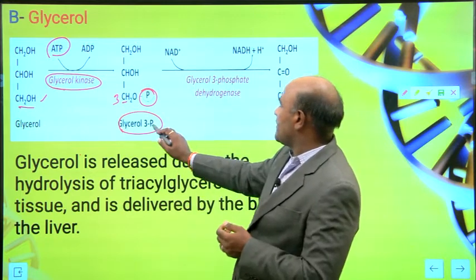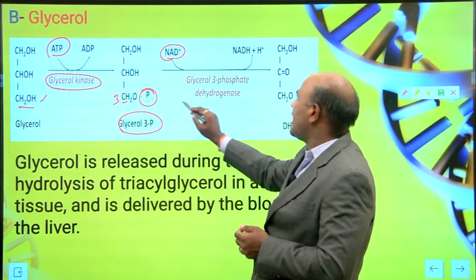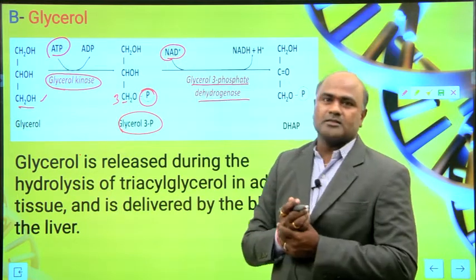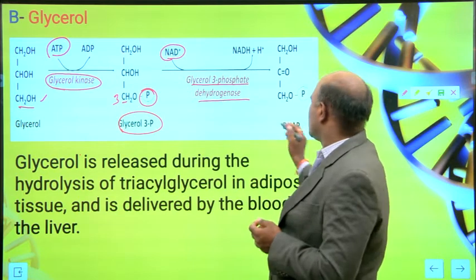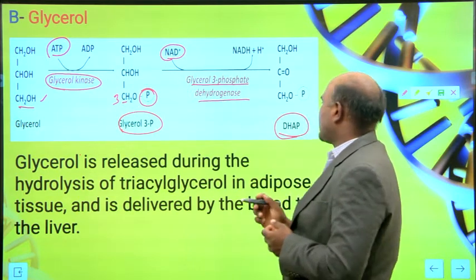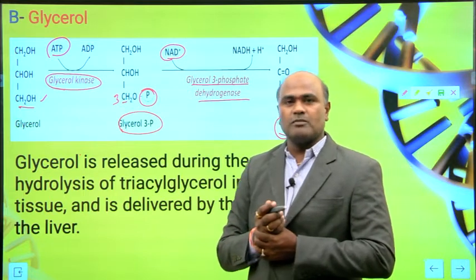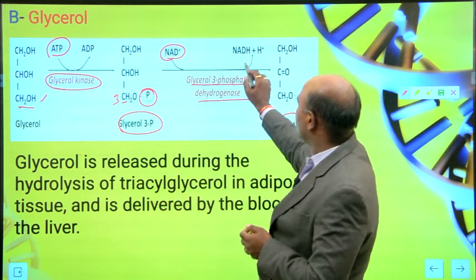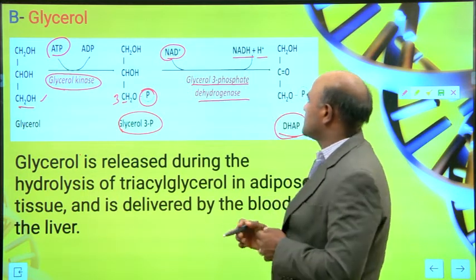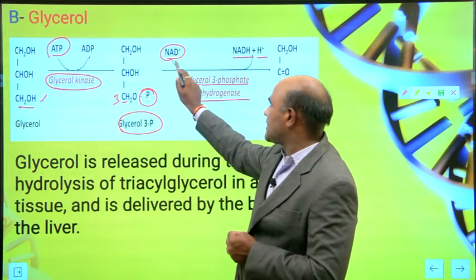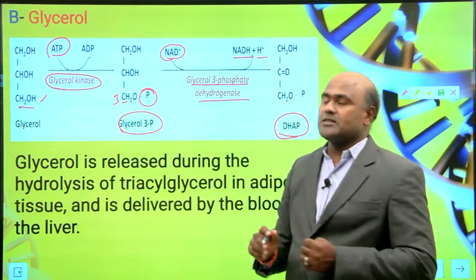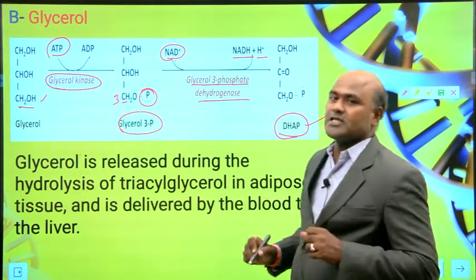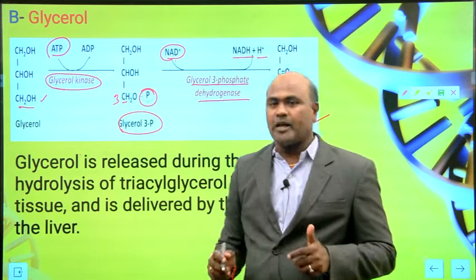Again, glycerol 3-phosphate reacts with NAD plus with the help of glycerol 3-phosphate dehydrogenase and produces DHAP, dihydroxyacetone phosphate, and then produces NADH and H plus. So glycerol 3-phosphate reacts with NAD plus with the help of glycerol 3-phosphate dehydrogenase and produces DHAP, dihydroxyacetone phosphate.